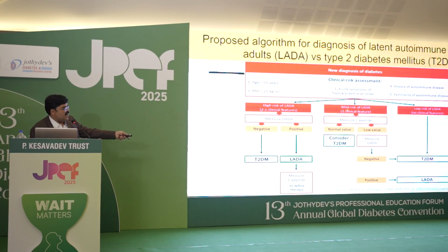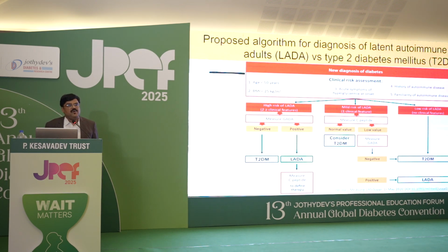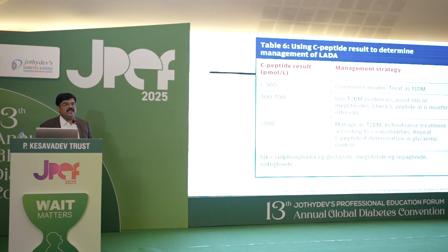In the middle, you can see mild risk of LADA, that is one clinical feature. Measure C-peptide: normal value, consider type 2 diabetes; low value, measure GAD antibodies. If negative, it becomes type 2 diabetes. Low risk of LADA, directly it becomes type 2 diabetes. This is the simple algorithm which helps in diagnosing LADA. So how do you treat? It depends upon the C-peptide value: less than 300 picomoles per liter, commence insulin; 300 to 700, use type 2 diabetes guidelines; more than 700, manage as type 2 diabetes.